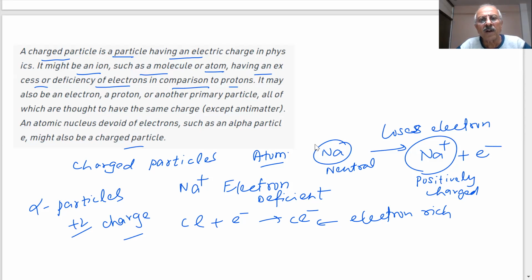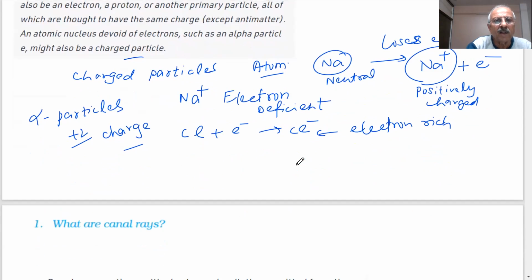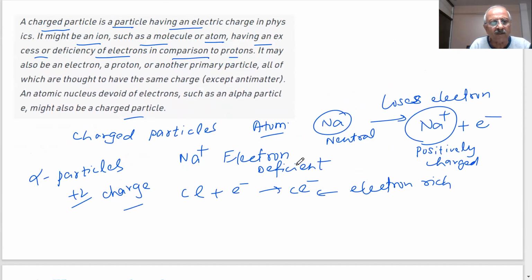So therefore, student, an interesting story is before us, that the atom is divisible. What do you now conclude? Atom is divisible or indivisible? Divisible. Atom is divisible, student. First, we have answered that.